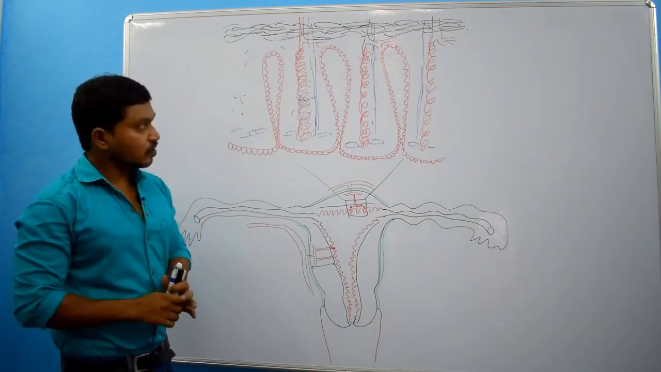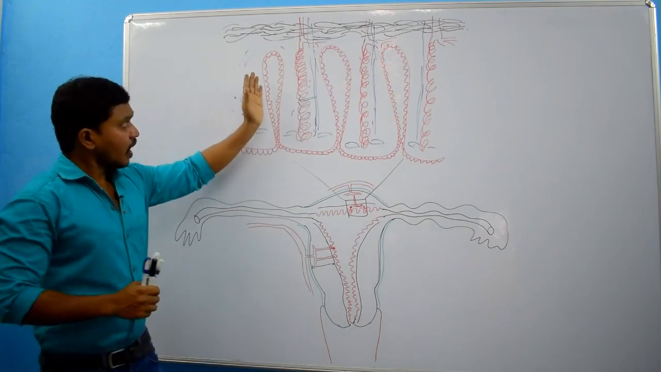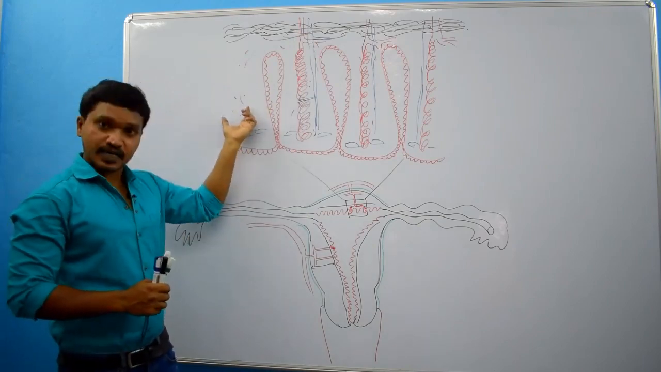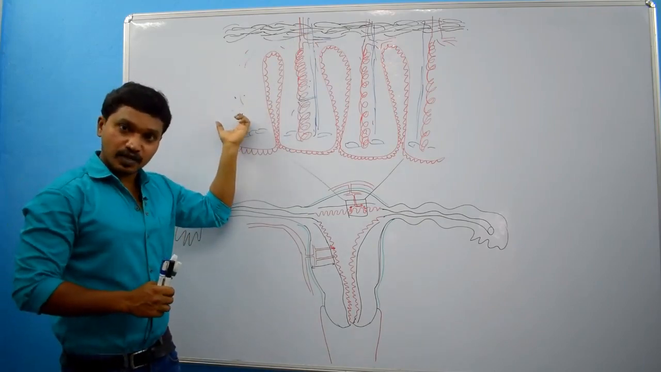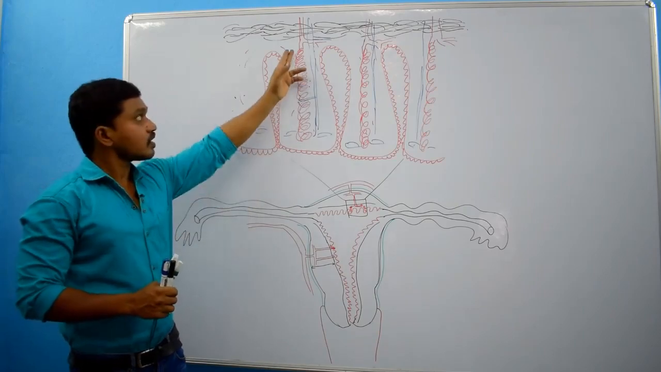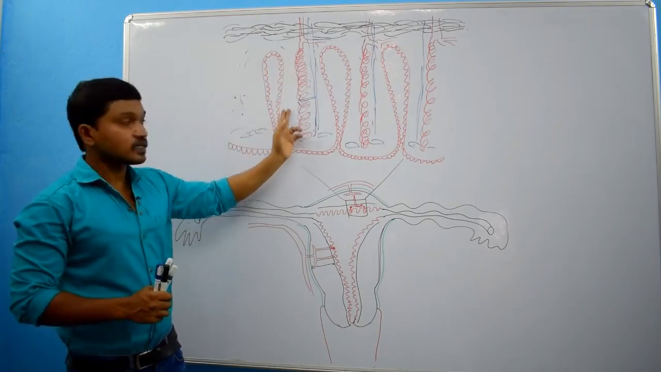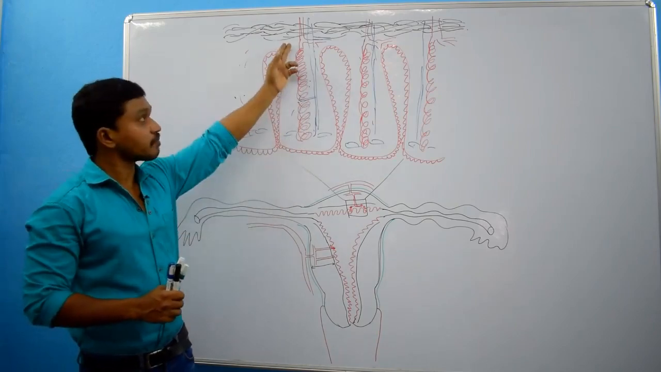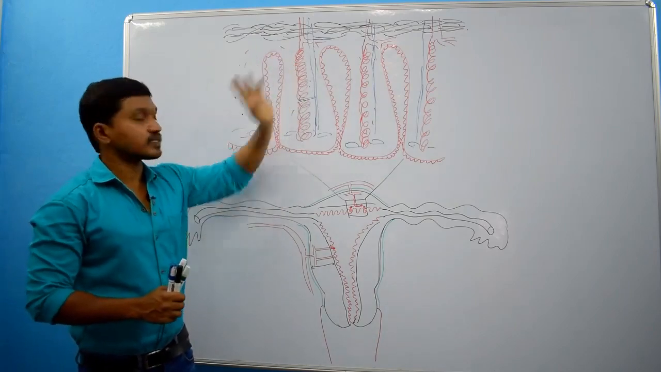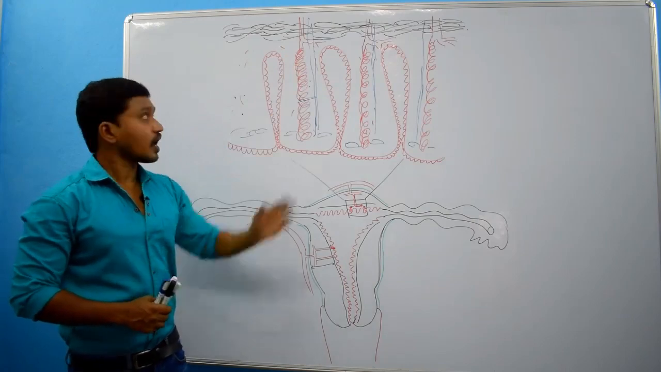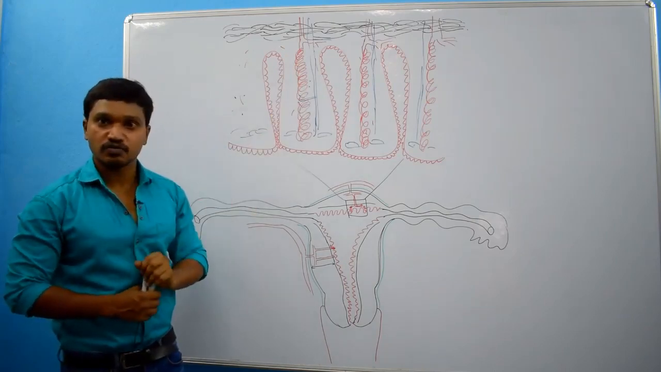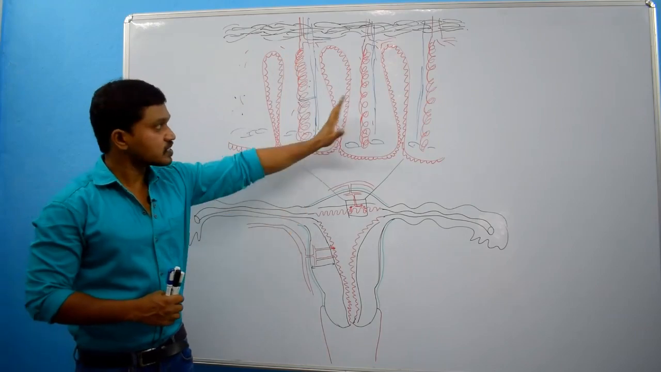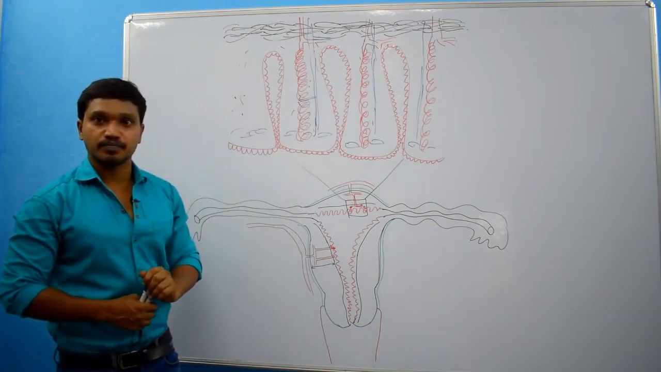Right? So along with glands there will be connective tissue. That connective tissue we call stroma, and endometrium contains coiled arteries or spiral arteries. Of course, in the basal part there will be basal arteries. Along with that, venous drainage also will be present. Clear? So this is about the endometrium.